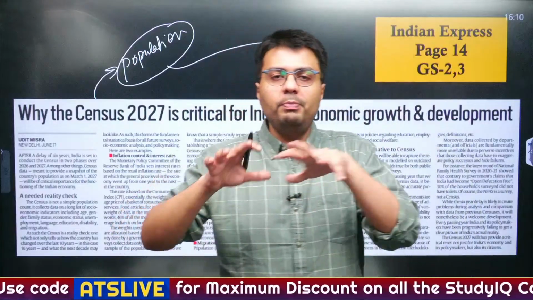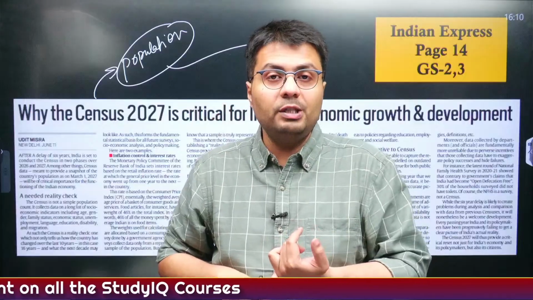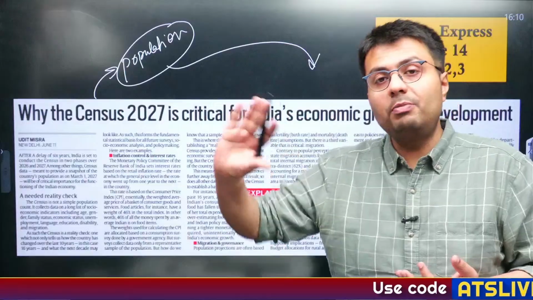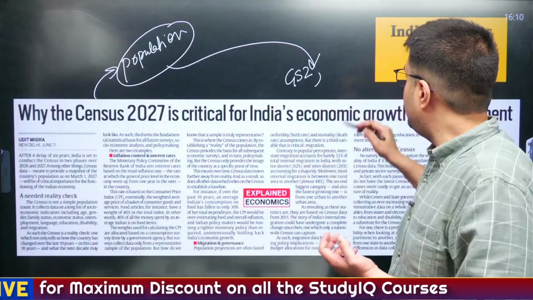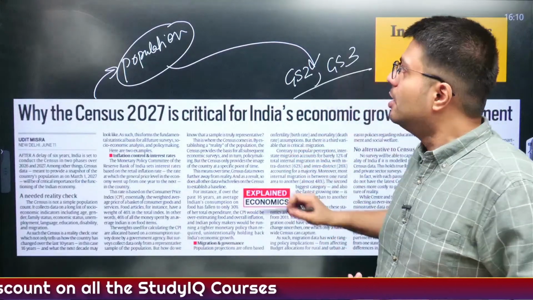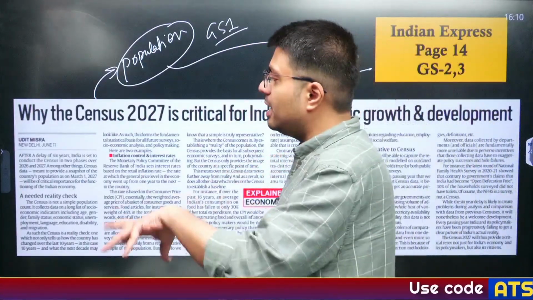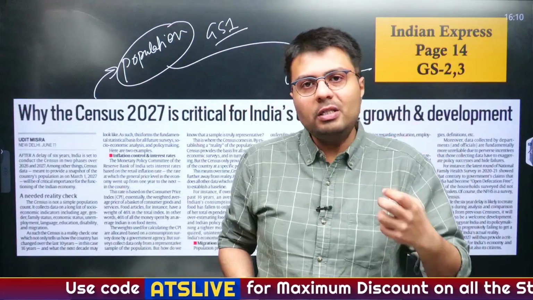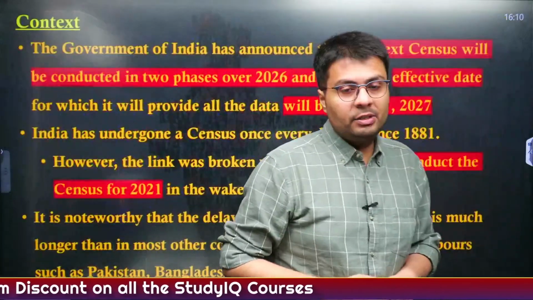So you understand, that is the beauty of this article, it correlates aspects of GS paper 1 with governance, that is GS paper 2, because changing patterns of migration and changing patterns of urbanization automatically have an impact on our governance. So that is why it is first related to GS paper 2, and economic growth and development is a part of GS paper 3 syllabus. So these kinds of interlinked topics are very important from our exams perspective. These kinds of articles give you a lot of information, a lot of arguments that you can use in your daily life, not just exams, right? So let us understand the context of our today's discussion.